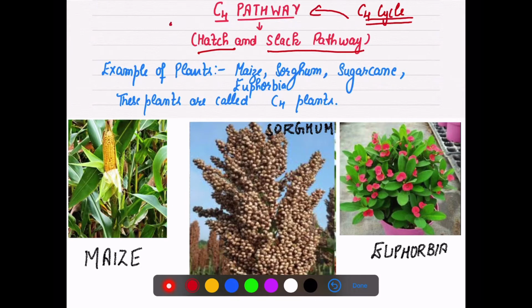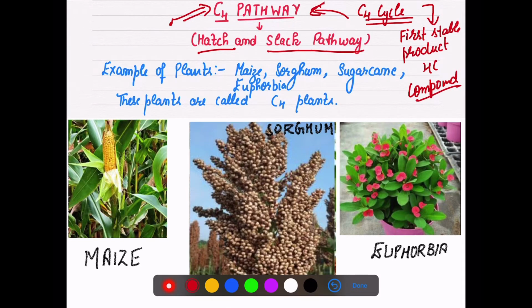So I was saying that the C4 pathway is also known as the C4 cycle. In my last lecture we talked about why it is known as C4, because the first stable compound or first stable product which is formed in this cycle is a 4 carbon compound. So from that this pathway is known as the C4 pathway. If we have to write down examples of these C4 plants, then we can mention maize, sorghum, sugarcane, euphorbia. Because they follow this C4 pathway, they are known as C4 plants.